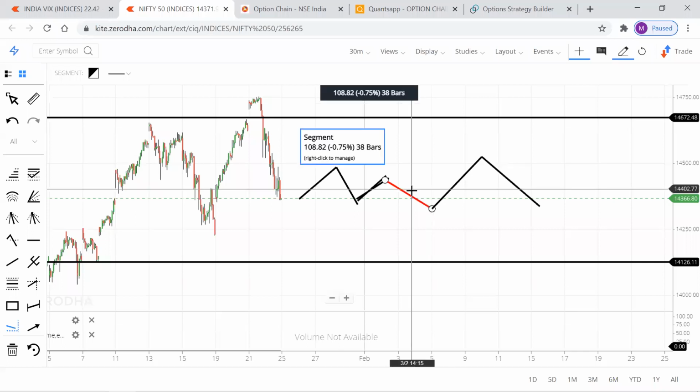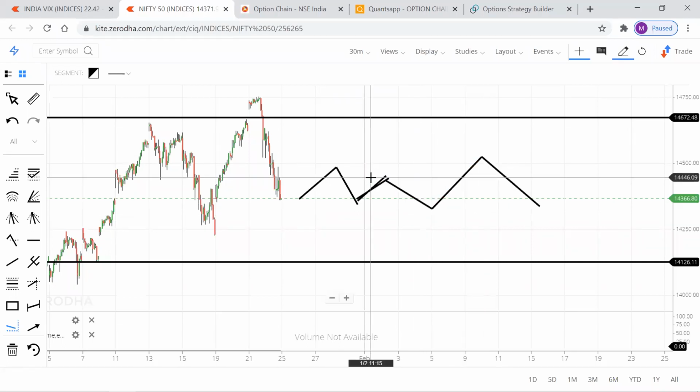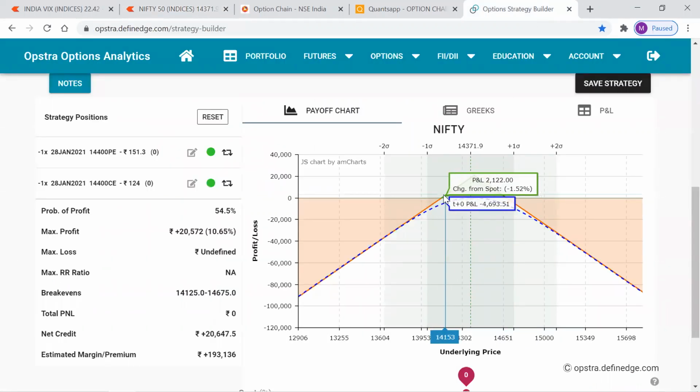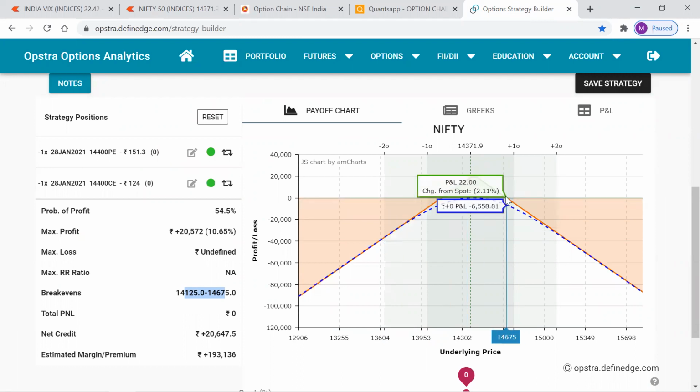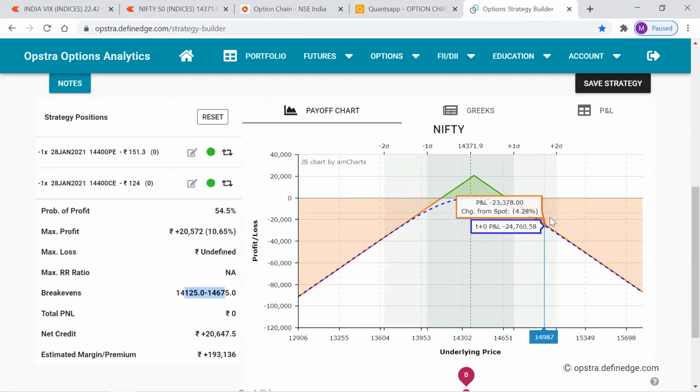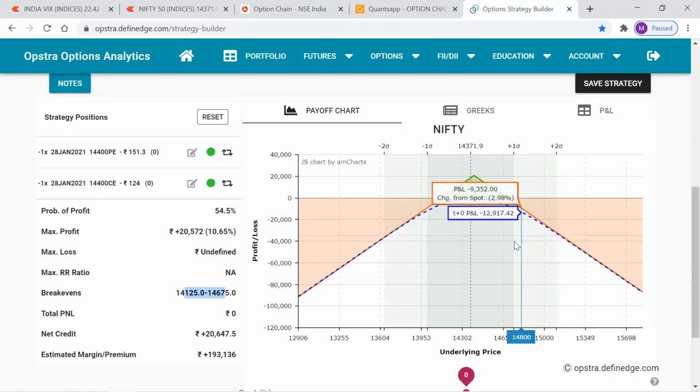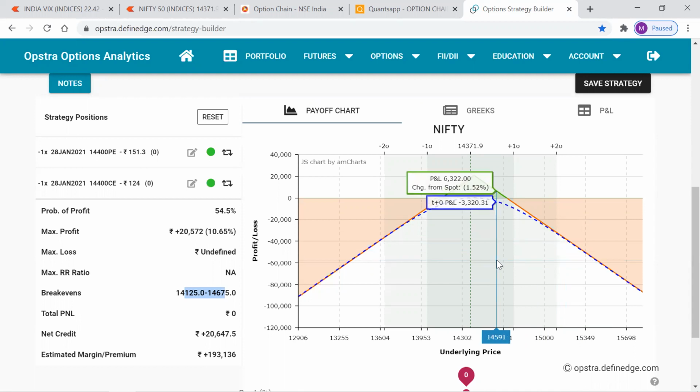So we need the market to be staying in that range only for us to make profits, because that is a green range, a profitable range. We need the market to be staying between 14,125 and 14,675. If the market ends between these break-evens, then we get to see profits. If the market is breaking the lower boundary, then we'll face losses. If the market is breaking the upper boundary also, then also we'll be seeing losses. This unlimited loss can be converted to limited loss by putting a proper stop loss.